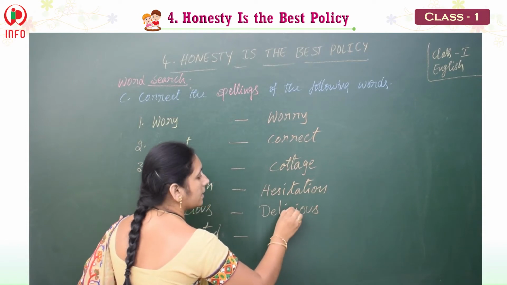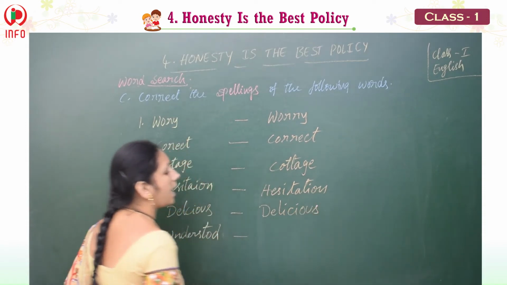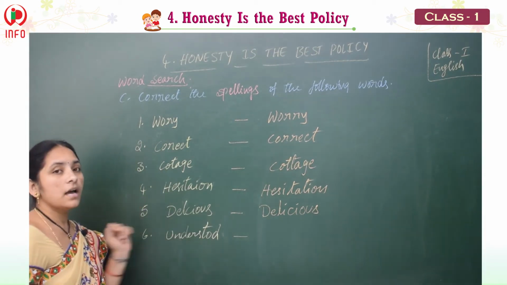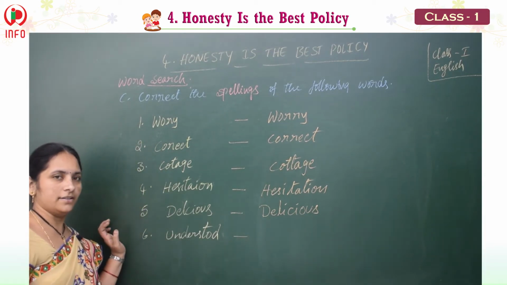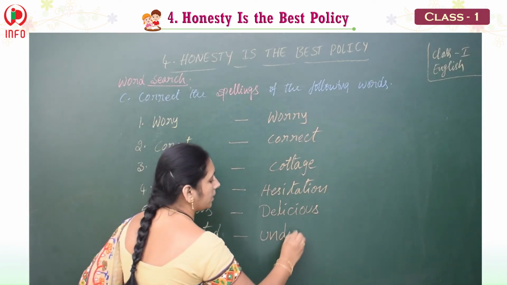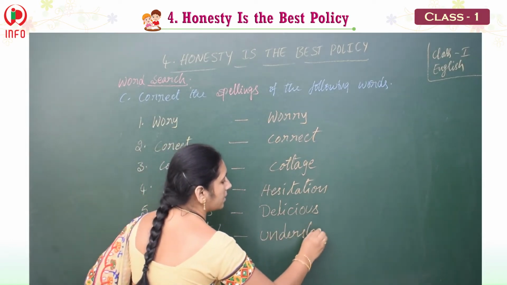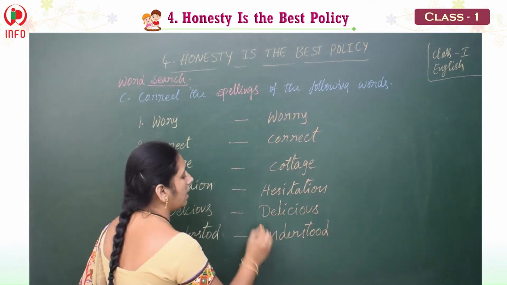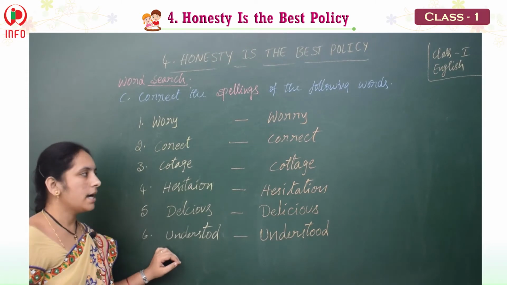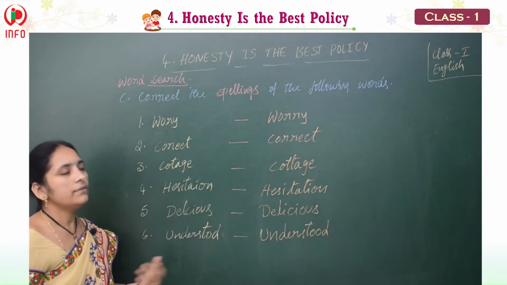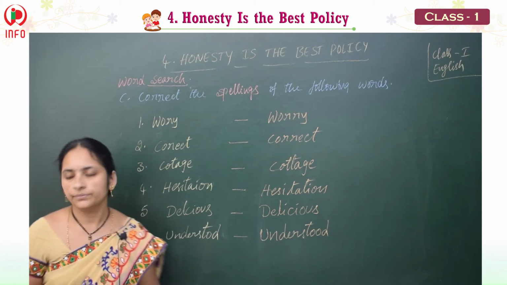D-E-L-I-C-I-O-U-S. Delicious. And next one, understood. Understood. So the spelling U-N-D-E-R-S-T-O-O-D. Understood. Okay children. Read out all the spellings again. Then we can see the next topic.